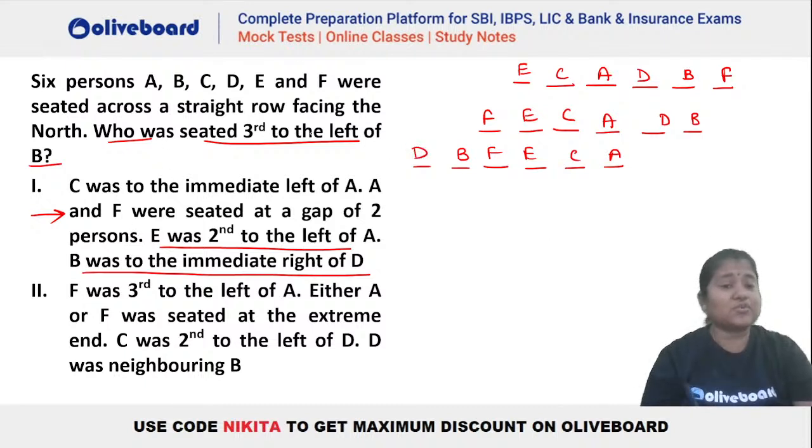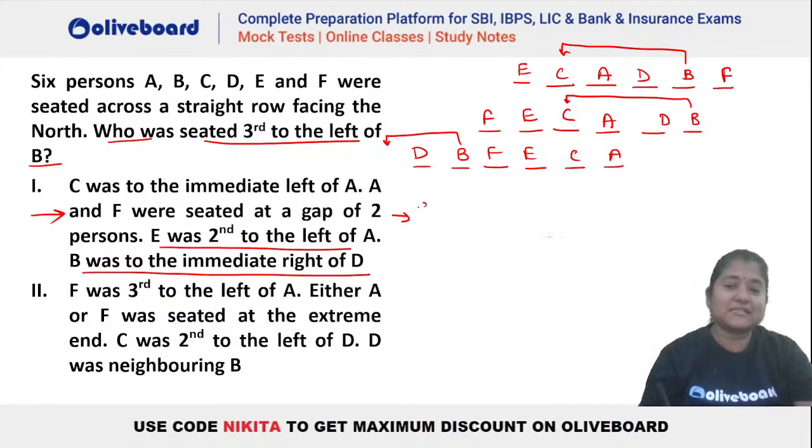Now the question is who is third to the left of B? In the first case, you are getting C. In the second case also you are getting C, but in the third case we have nobody, right? So you can see we are getting two answers from the first one, that is either C or nobody. So that means we have two answers here from the first one. That means one is not the right one to give the answer here. Okay, let's check the second one.